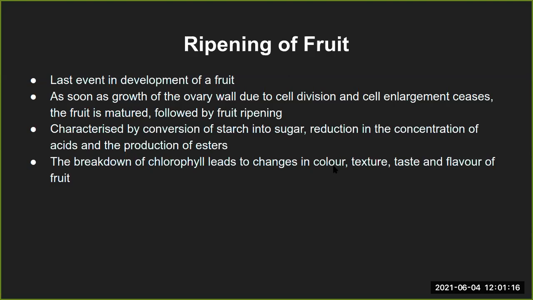Now chlorophyll is a very big molecule. It can metabolize in different ways, and so there will of course be different color combinations available for the fruit. That also leads to different texture, taste, and flavor of the fruit. That is all because of the chemical changes, or metabolic changes, that happen inside the fruit as such.